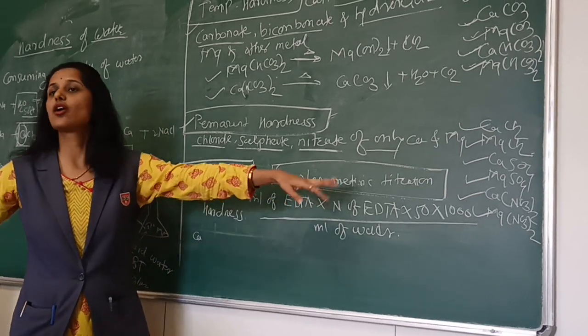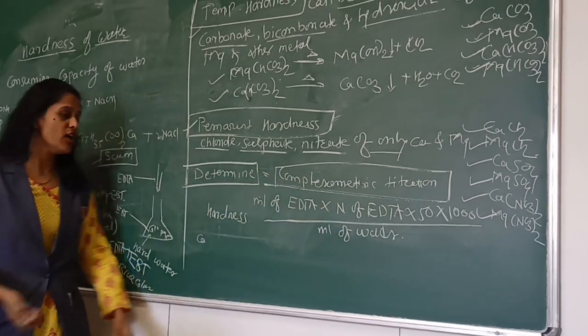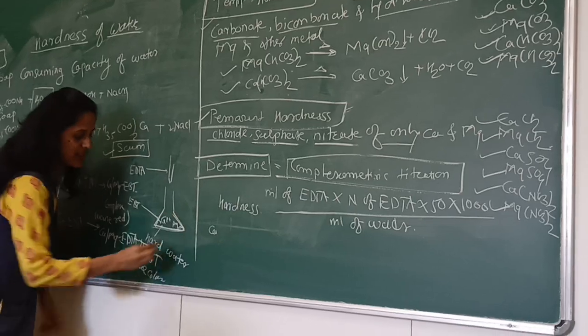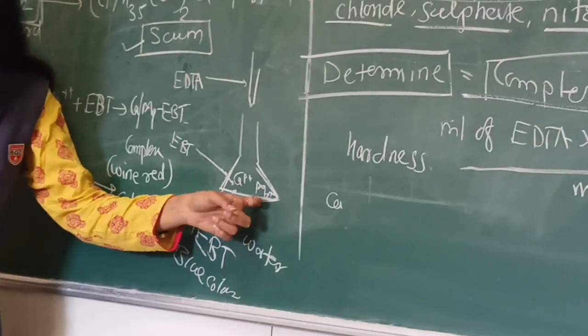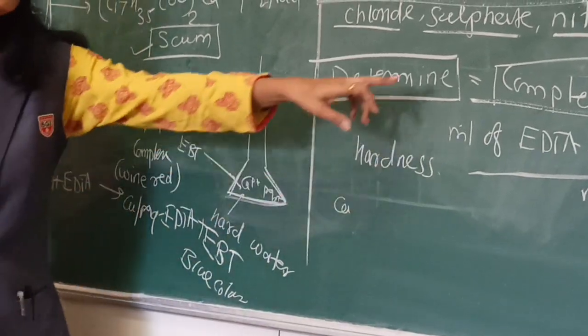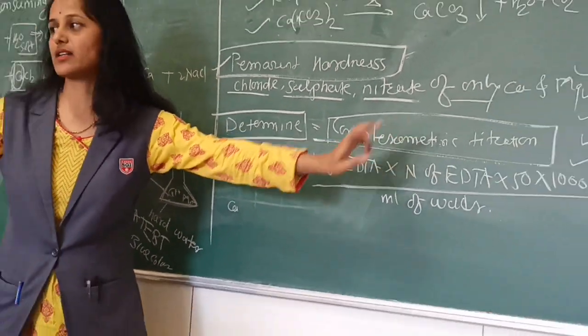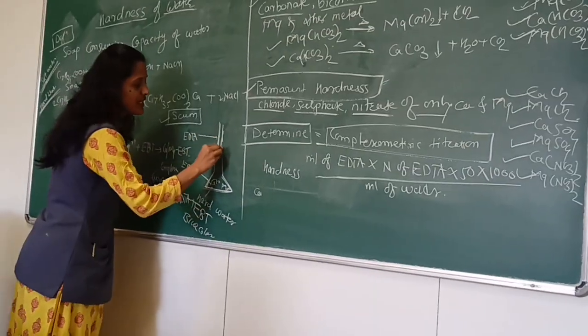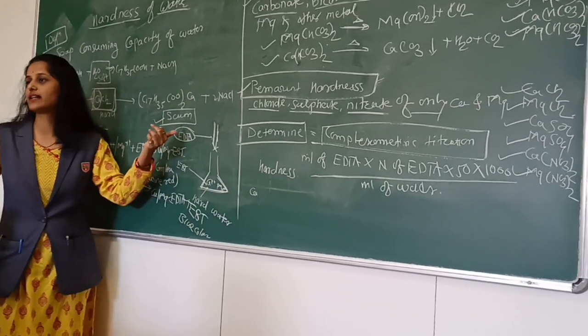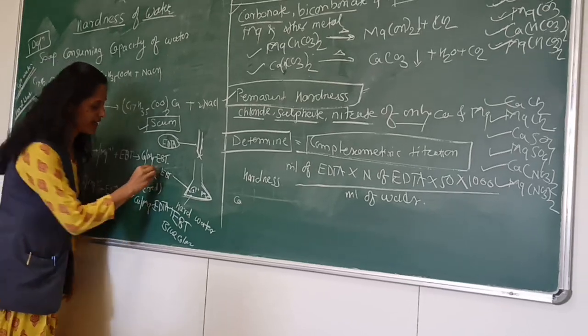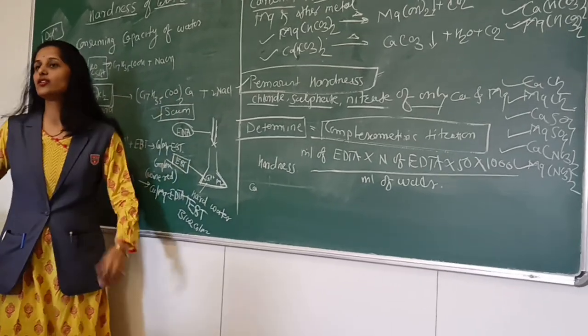For this, the hard water sample, which contains calcium and magnesium ions, is titrated with EDTA, and EBT indicator is used.